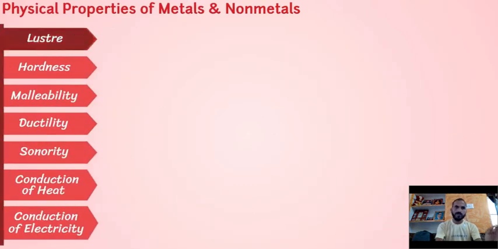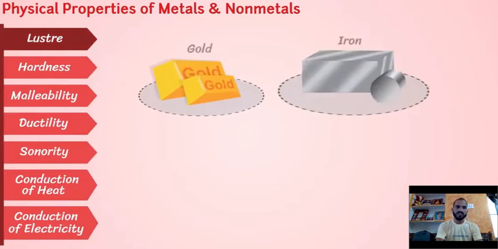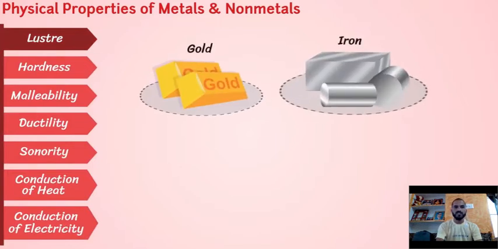Now we will discuss the physical properties of metals and non-metals. Firstly, we will take luster. You know about luster. What is luster? All metals in the purest state have a shining surface. This property is called metallic luster. Non-metals, on the other hand, are dull. They don't have luster. All the metals have luster.